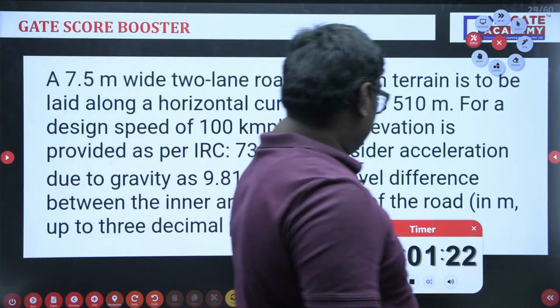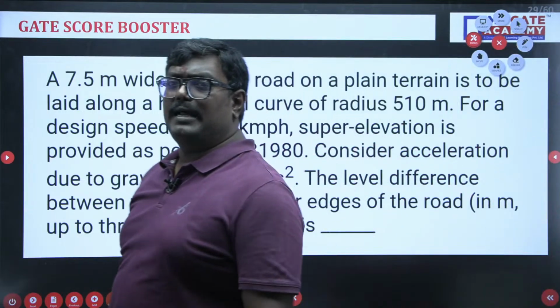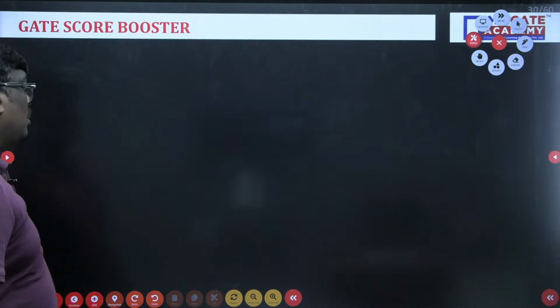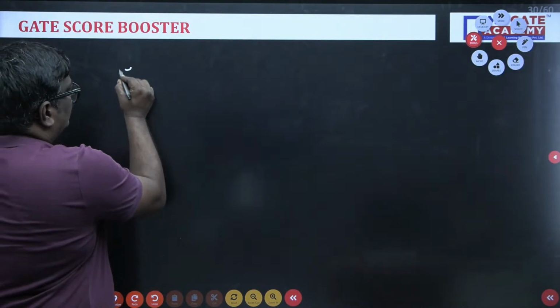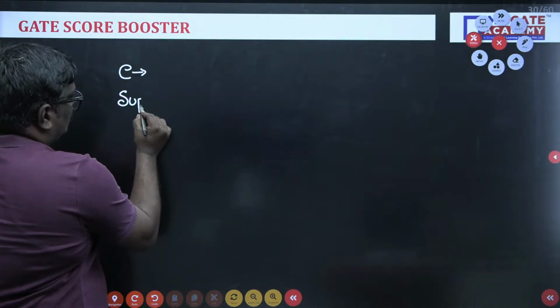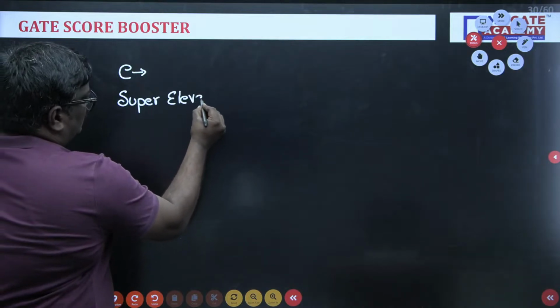See students, before solving this problem, let me tell you what you mean by the super elevation concept. Okay. What do you mean by super elevation? Can anyone tell me what you mean by super elevation in the chat box?